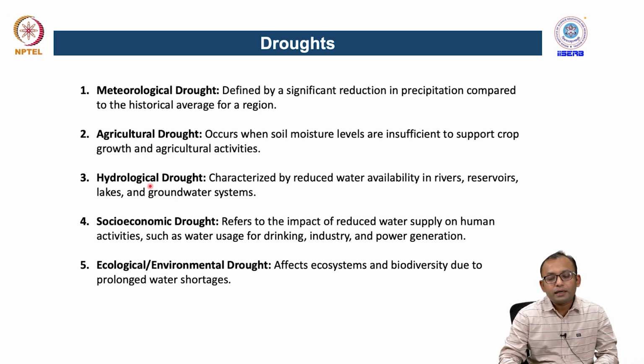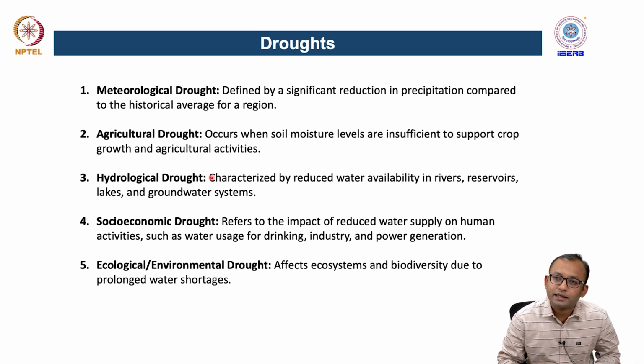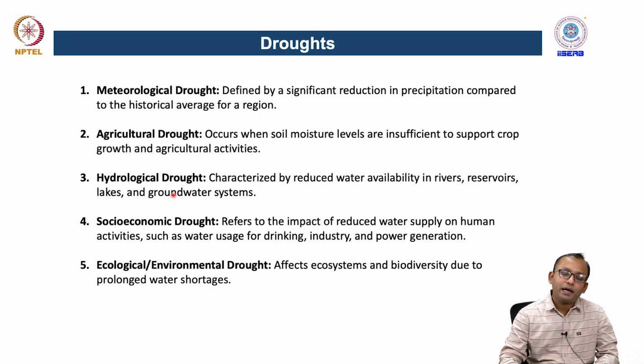There is a third category called hydrological drought, where the water has been significantly reduced. Water availability in rivers, reservoirs, lakes, and groundwater systems has been significantly depleted, and therefore it can create a water scarcity problem in a certain region. That can be considered a hydrological drought situation.